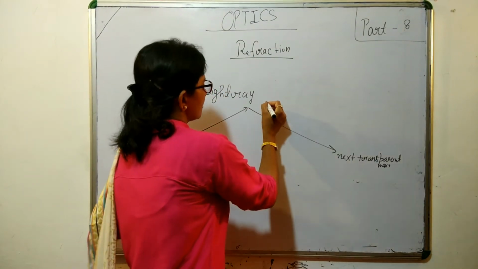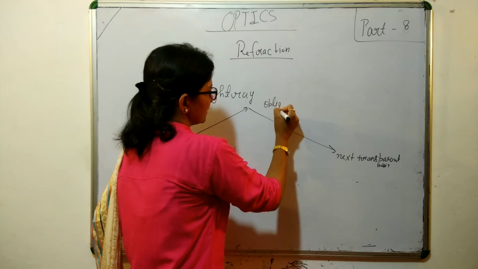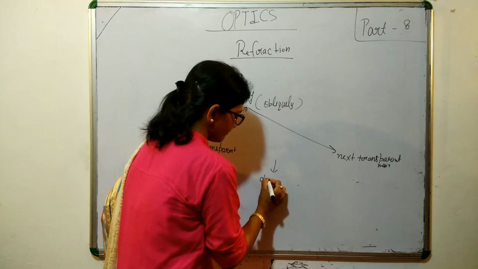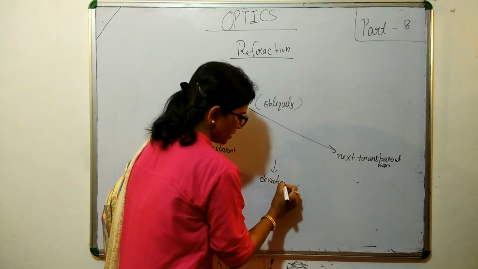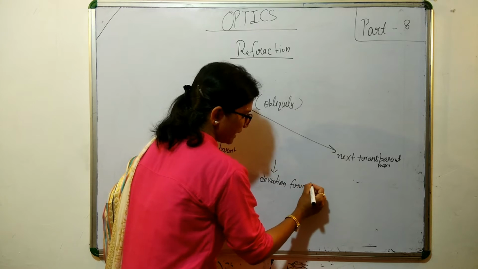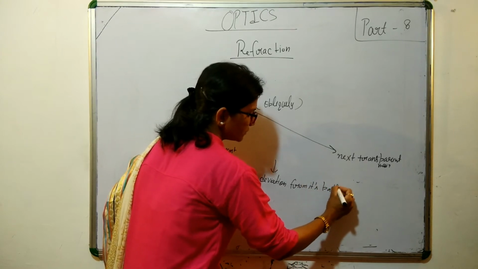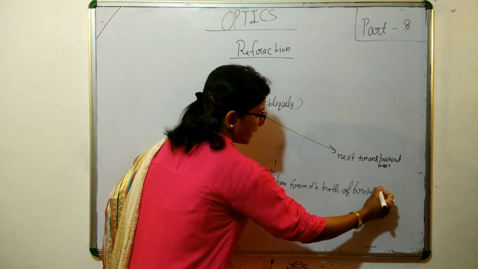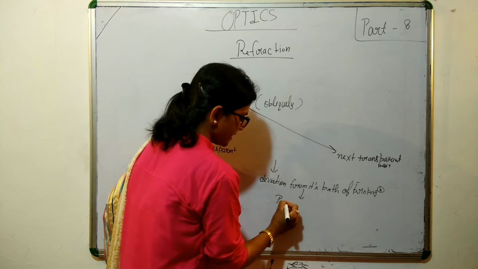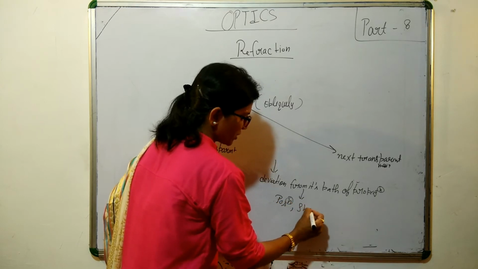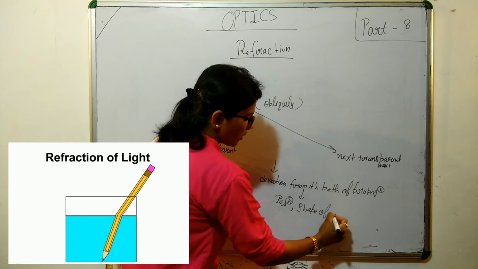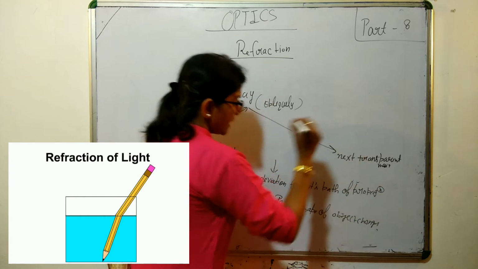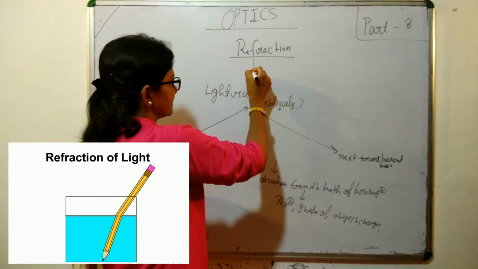Obliquely, we will discuss it very soon. Then there is a deviation from its path of propagation, due to which we see the position and shape of the object changed. This is known as refraction.